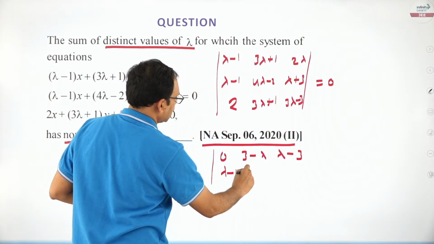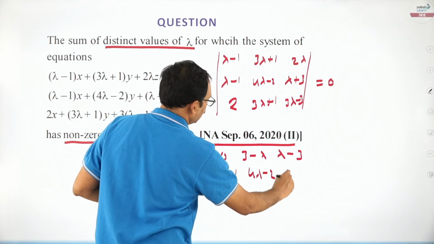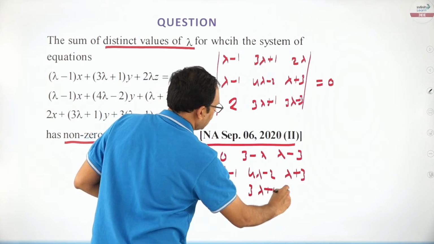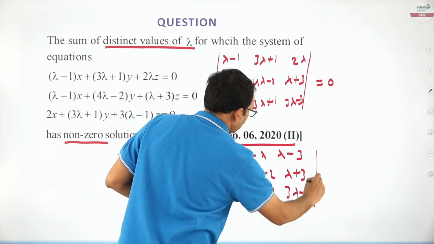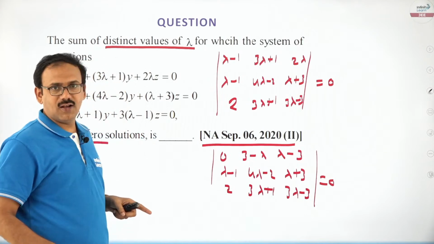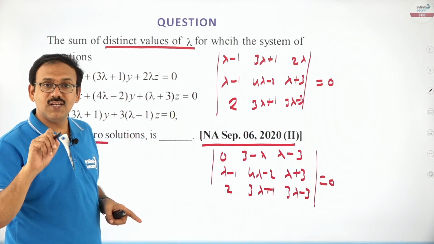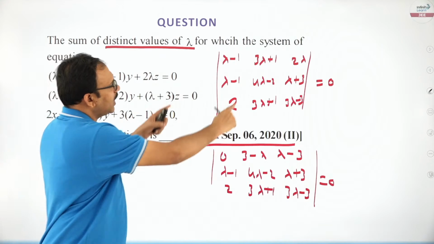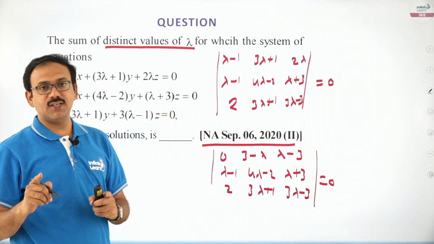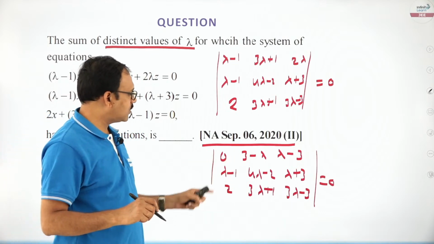So at this stage you can take lambda minus 3 common, so lambda equal to 3 is a solution. If you expand directly you will get a cubic equation, and it is time taking to solve it. So lambda is equal to 3.